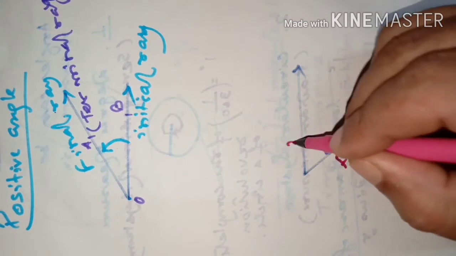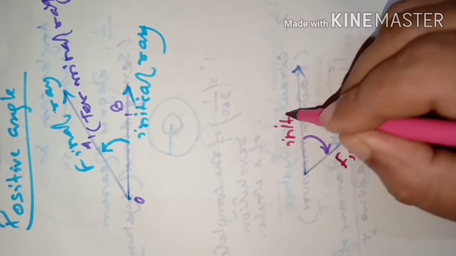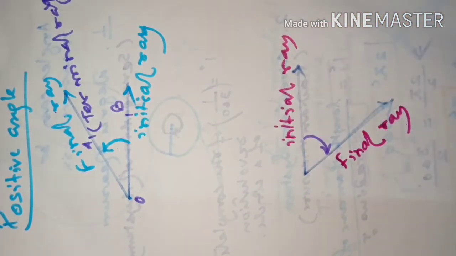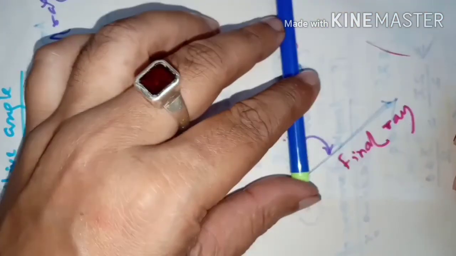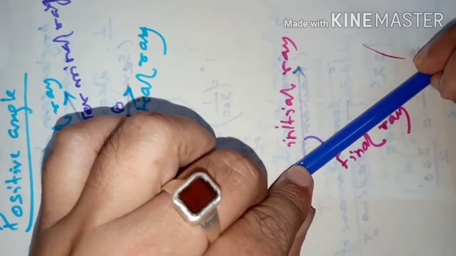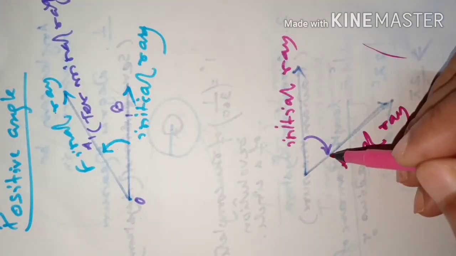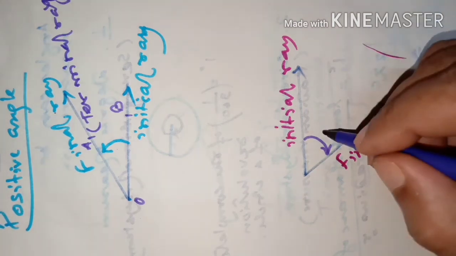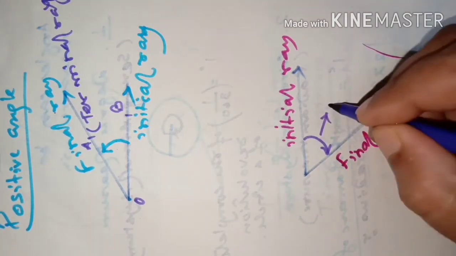This is the initial ray. This time it is a little different, no? This is the initial position of the ray. The ray was here. It is revolving this way in clockwise direction, and it has taken a final position here, suppose. Then how much angle it has traced here? That angle will be considered as a negative angle.